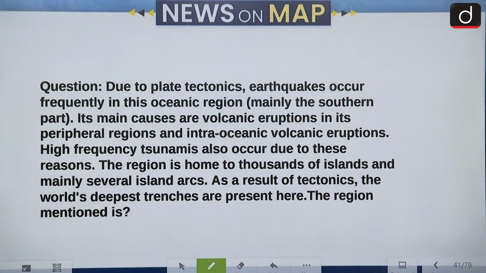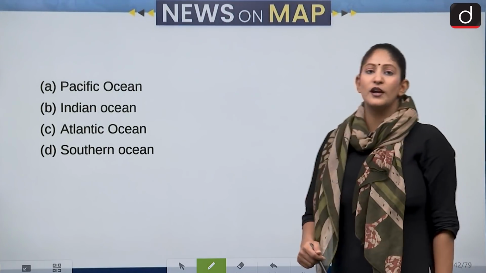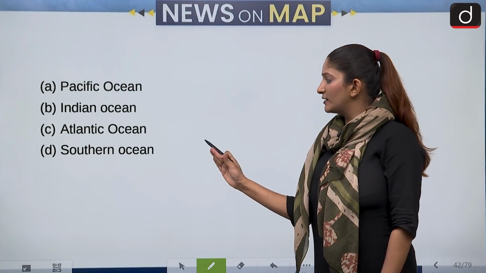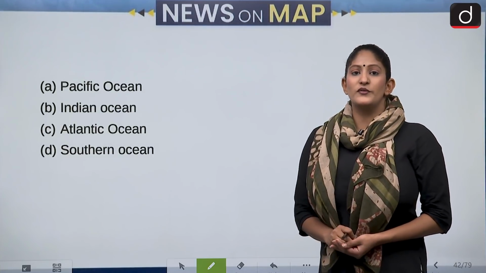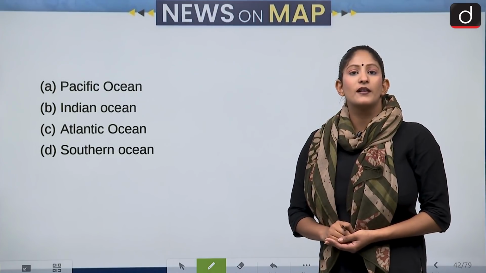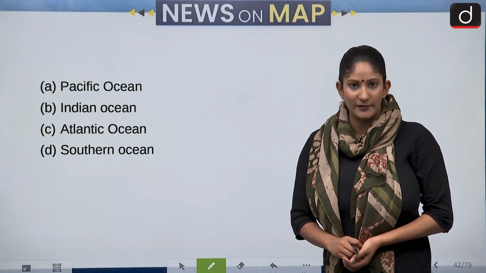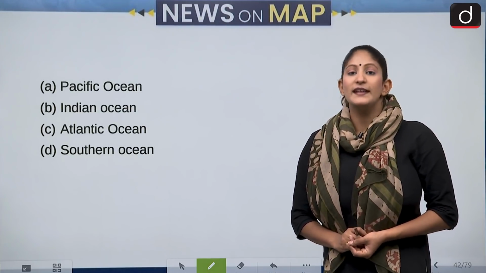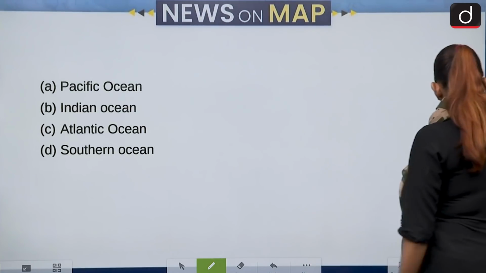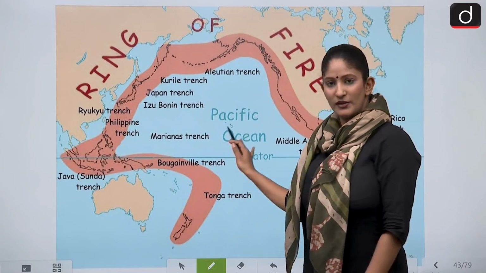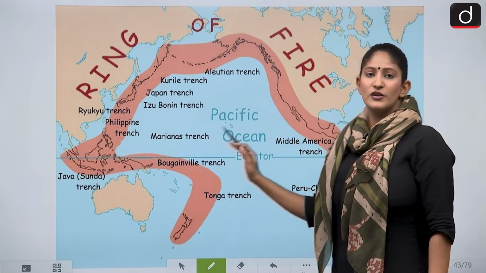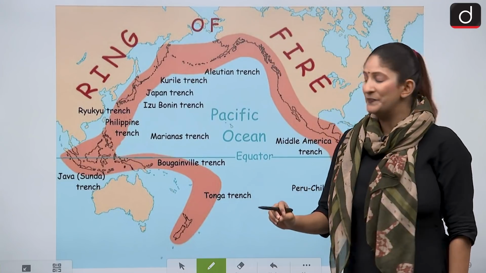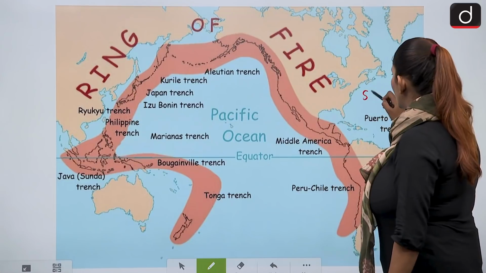This region is home to thousands of islands and several island arcs, and as a result of tectonics, the world's deepest trenches are present over here. So which water body are we talking about? Pacific, Indian, Atlantic, Southern Ocean. Huge amount of trenches. Because of convergent boundaries, this particular belt has been formed. And because of subduction, we see a lot of volcanic activity. So we are talking about the Pacific Ocean, and this is the Ring of Fire, also known as the circum-Pacific belt.